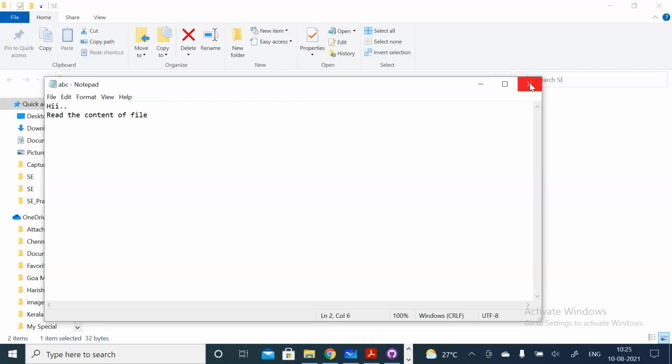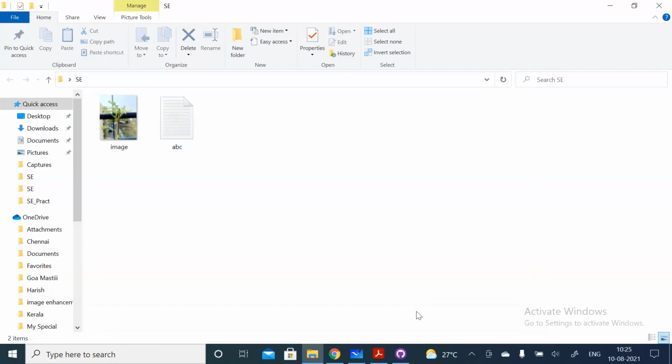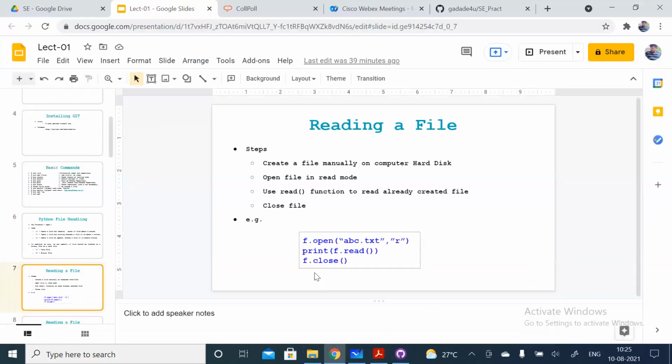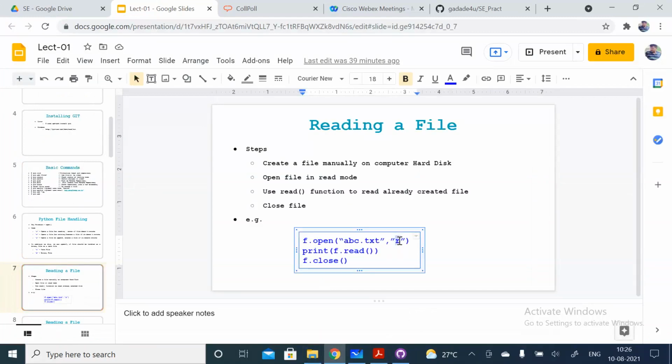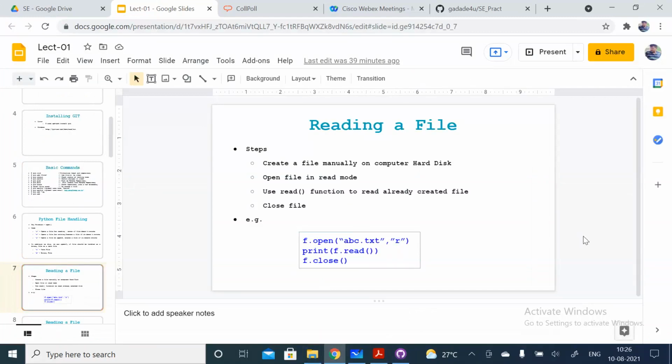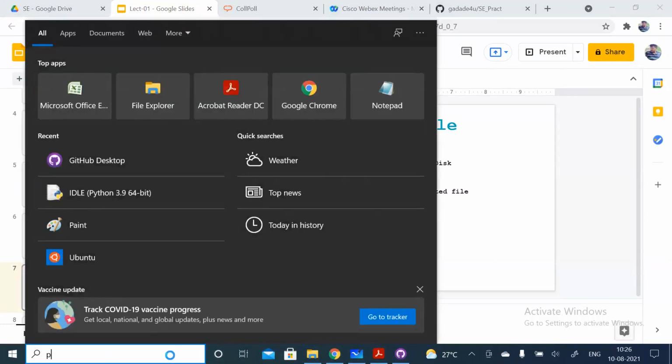I will just close this one, right? Now what we are doing here, using this first line, we are opening that file for reading purpose, because R is read mode, and then whatever the file is, we can read using this function. So I'll just open that editor.